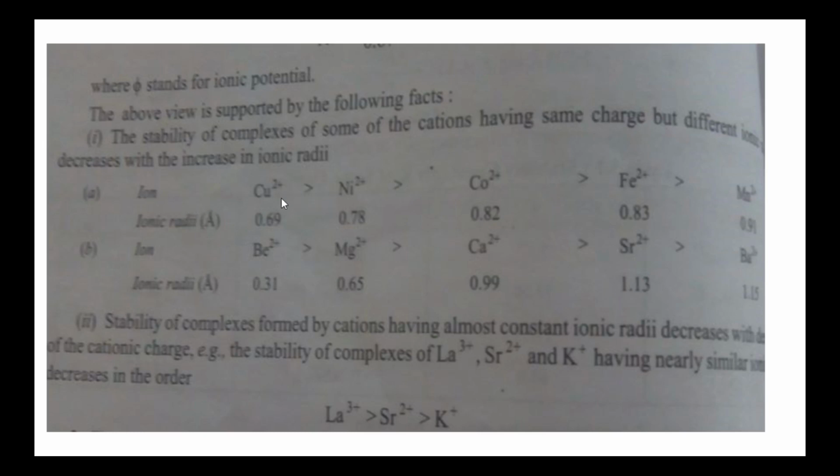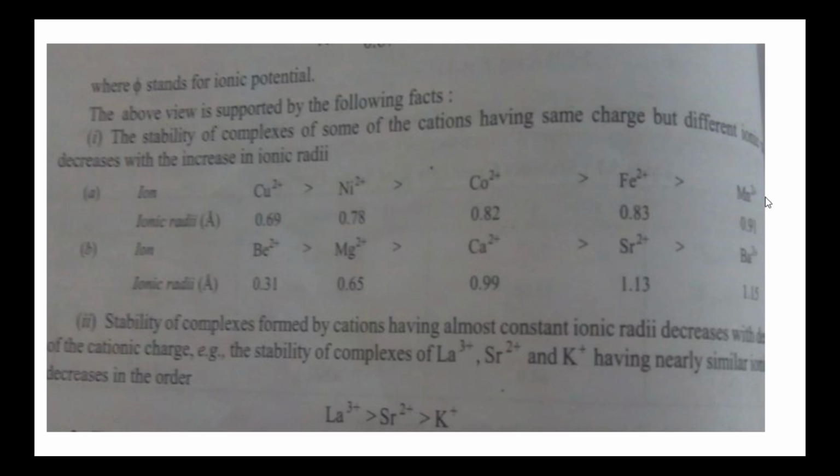Here, some ions: copper 2 plus, nickel 2 plus, cobalt 2 plus, iron 2 plus, and manganese 2 plus. For all these five ions, the charge is the same, the numerator is the same, plus 2. So the ion which has the smaller ionic radius will form more stable complexes. From these five ions, the copper ion has the smaller ionic radius, so it forms more stable complexes. So for ions having the same charge but different ionic radii, stability decreases with increase in ionic radii.